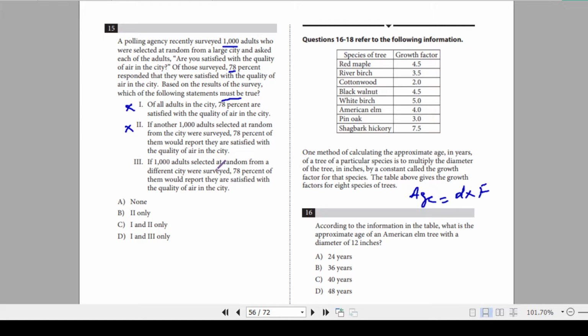Third, if 1,000 adults selected at random from a different city were surveyed, 78% of them would report they are satisfied with the quality of air in the city. Different city now. How is it possible? One city is different from the other, and 1,000 people are different from the other 1,000. So it's not necessary that 78% are satisfied. And what is the situation of that city? So it's also not necessary that it's true. It may be, it's possible, but it's not necessary. So we can't say any of these options. So we'll say none of them is true. Okay? So this is question number 15. We'll move to question number 16 then.